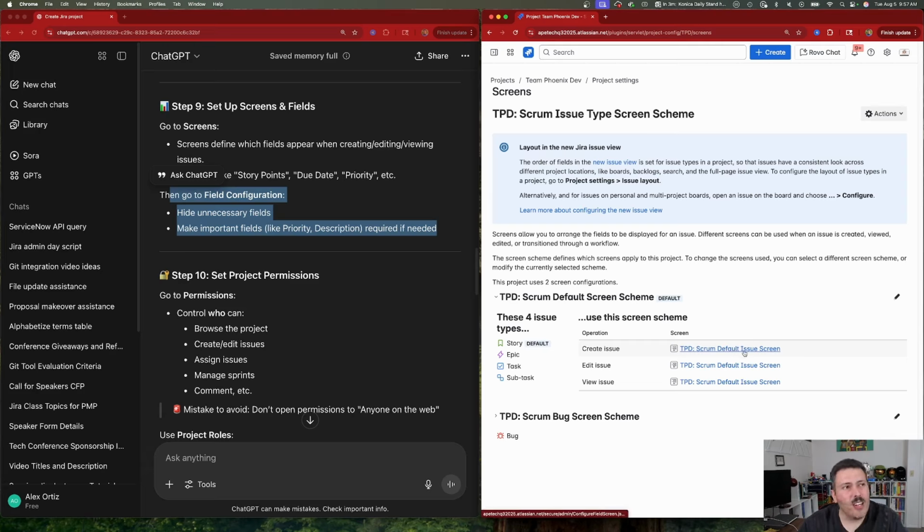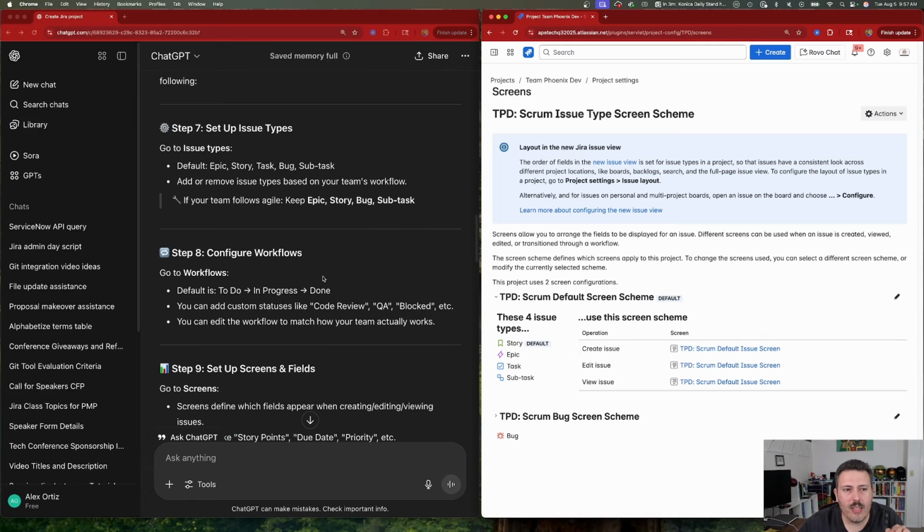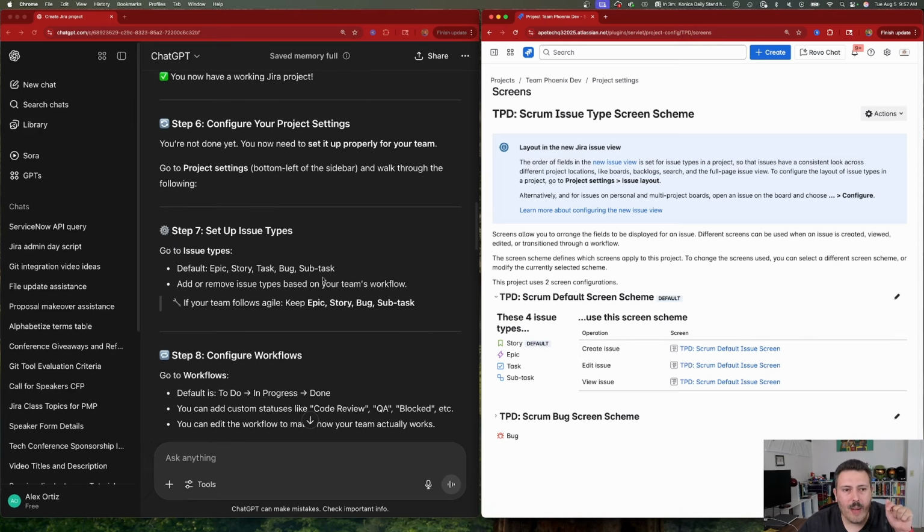Like it started off so strong. It started off so well with following step-by-steps for creating the project, but now we're having to interpret things, right? Now we need to know what we're doing. And the things that I'm clicking on are steps that it's completely missing. So as a new Jira admin, I would be very lost and confused at this point. I think we started losing it downhill after step 8. I think up to step 7, we were fine. We were just reviewing things.